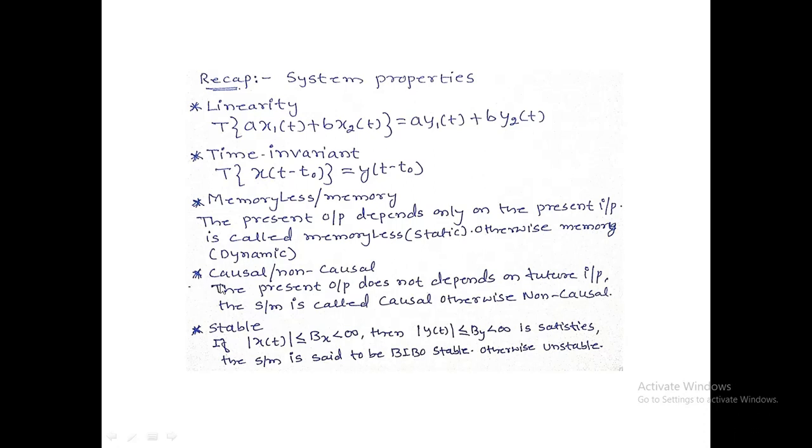The next property is causal and non-causal systems. If the present output does not depend on future input, then the system is called a causal system. Otherwise, the system is a non-causal system.